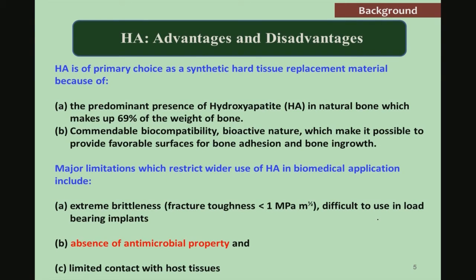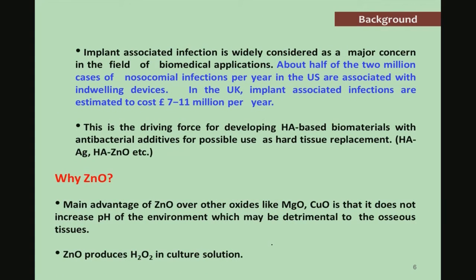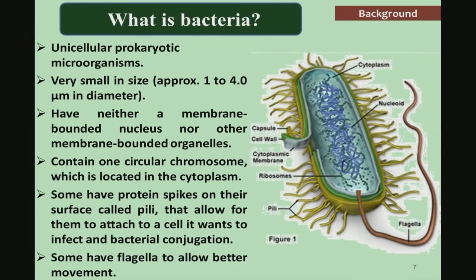So, hydroxyapatite is a primary choice, as it has been mentioned in this particular NPTEL course that hydroxyapatite has the inorganic composition of the natural bone. Therefore, hydroxyapatite has been investigated quite widely. But some of the major limitations of hydroxyapatite are that it has very low fracture toughness, absence of antimicrobial property and limited contact with host tissues. And why zinc oxide? Because zinc oxide, like MgO, CaO, increases the pH of the environment, which may be detrimental for the osseous tissues, and it can produce H2O2 in the culture conditions.